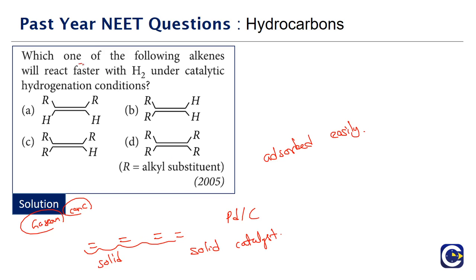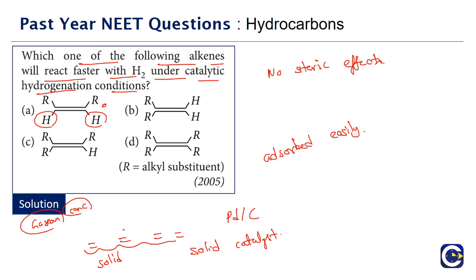The question is, which one of the following alkenes will react faster with H2 under catalytic hydrogenation conditions? The cis variety of the alkene is what we have in option A. In option A, the cis alkene will find it easy to get adsorbed on the surface of the solid. Why? Because on one side we have both hydrogens, so there will be no steric effects.